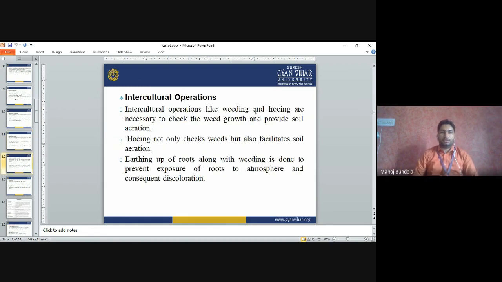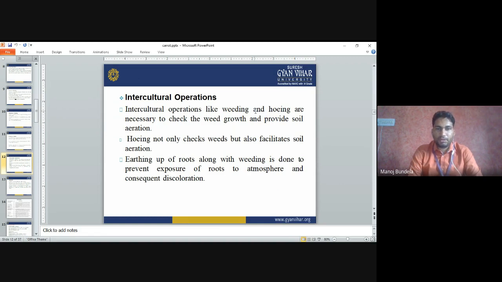Intercultural operation. Intercultural operations like weeding and hoeing are necessary to check the weed growth and provide soil aeration. The hoeing not only checks the weed but also facilitates soil aeration. The earthing up of the roots along with the weeding is done to prevent the exposure of roots to the atmosphere and consequent discoloration.